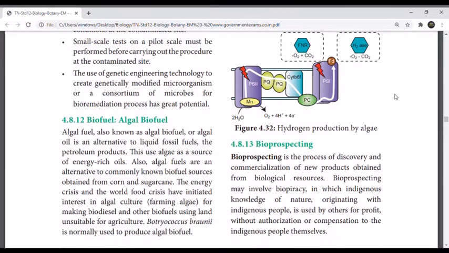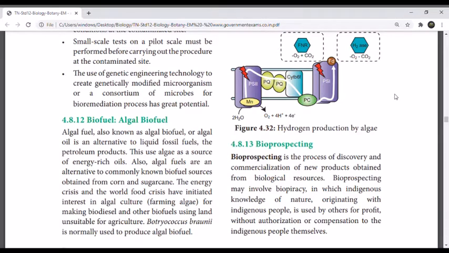Algal fuel, also known as algal biofuel or algal oil, is an alternative to liquid fossil fuels, the petroleum products. This uses algae as a source of energy rich oils. Also, algal fuels are an alternative to commonly known biofuel sources obtained from corn and sugar cane.